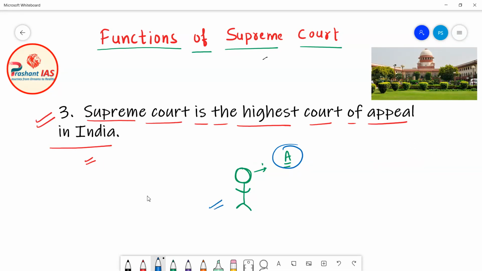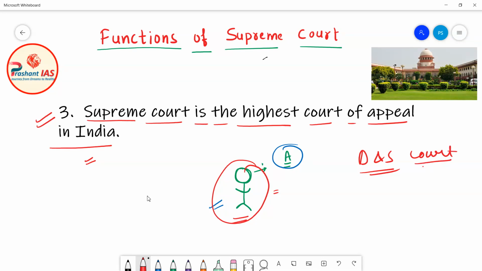Let's suppose that first of all the trial of his case was going on in the district and session court.